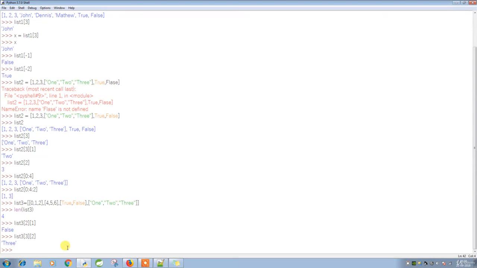Okay, so like this, there are different ways to work with a list. So in the next video, what we are going to do is create some simple program which will help us to understand how the list is exactly working. For example, we can have some kind of validation program, like if a user is trying to enter into the system, we will verify whether the particular list exists, and if it exists, we are not allowing them to create it again, and if it does not exist, we ask them, do you want to add it? If yes, then we are going to add the particular list into our system. Okay, this is the next practical program which we are going to do.